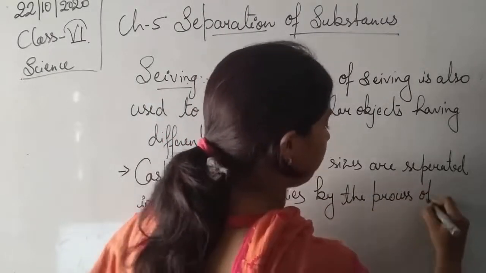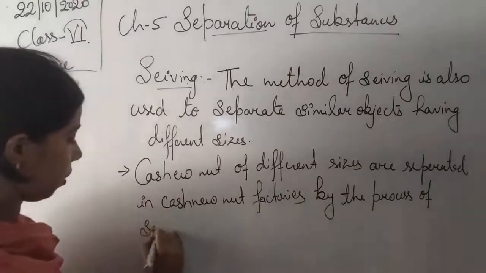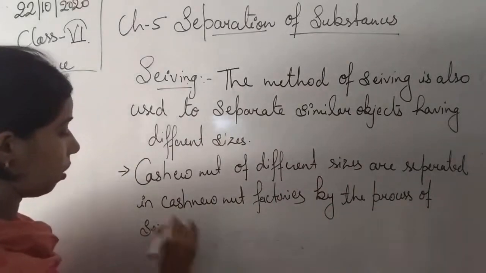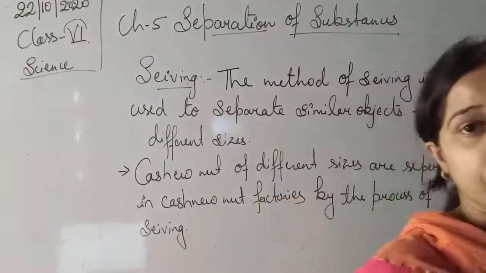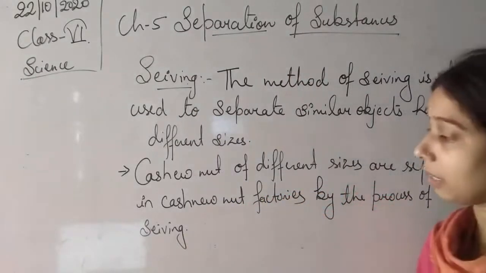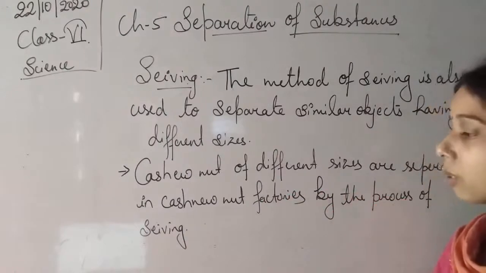So cashew nuts of different sizes are separated from each other even in cashew nut factories by the process of sieving.